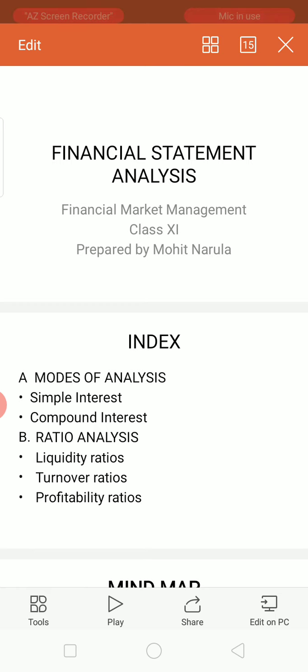Trading account shows the gross profits earned by the firm. Profit and loss account shows the net profits obtained by the firm, and obviously the balance sheet depicts the financial strength of the company. Now, financial statement analysis. As I told you, these both are different terms, but they are related to each other.